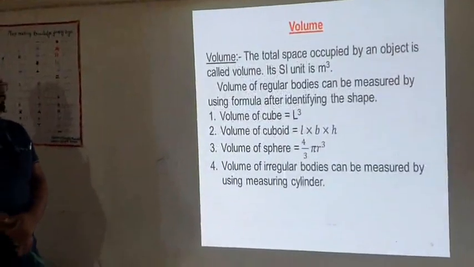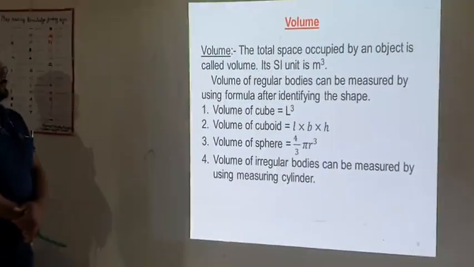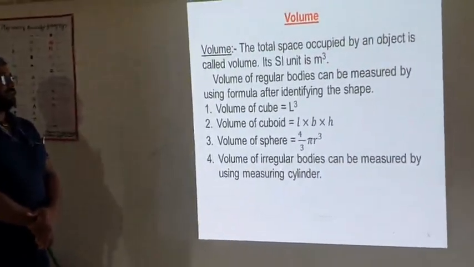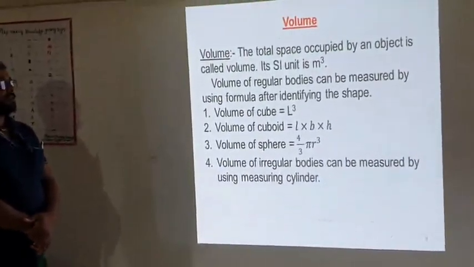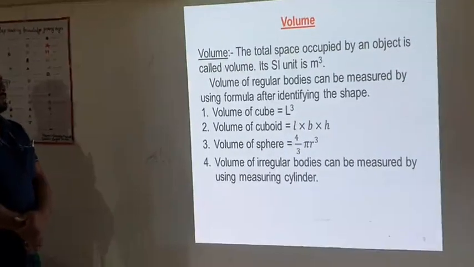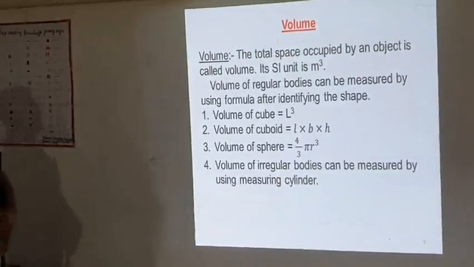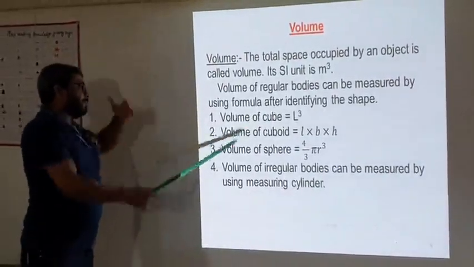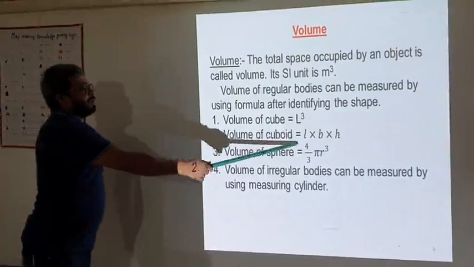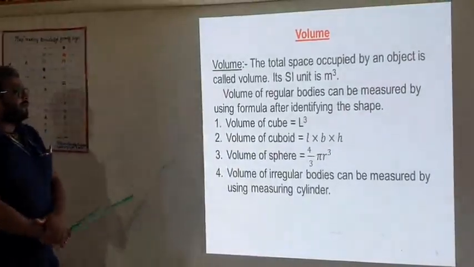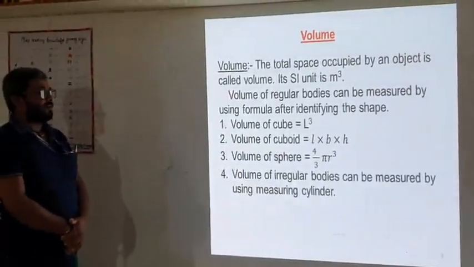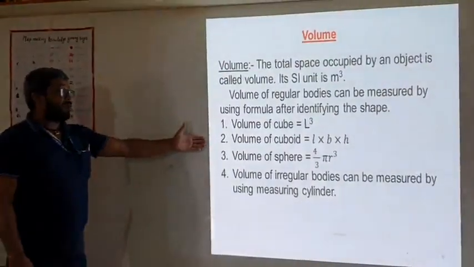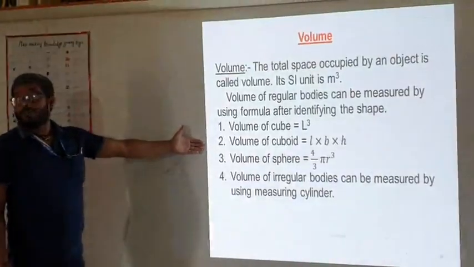Now volume. Volume means the total space occupied by an object. Its SI unit is meter cubed, and the volume of a regular object is also measured using formulas. Volume of a cube is L cubed, volume of a cuboid is L into B into H, and volume of a sphere is 4 by 3 pi r cubed. The volume of an irregular object is measured using a measuring cylinder.